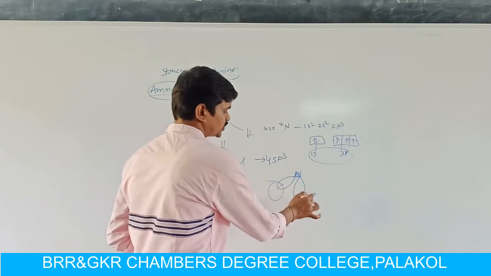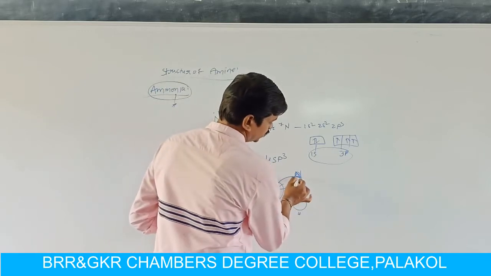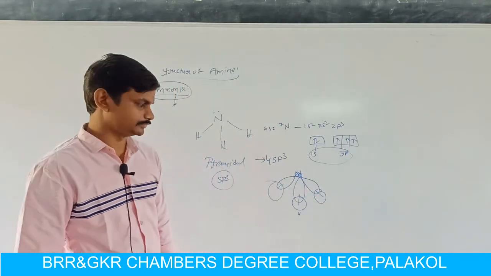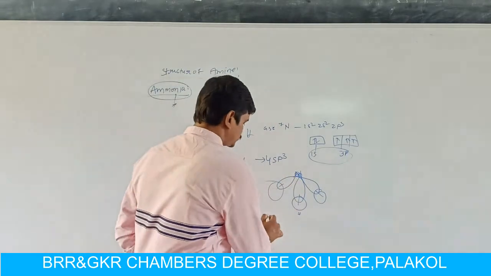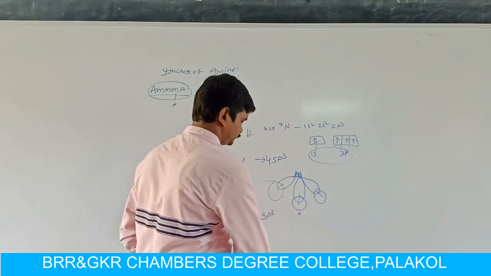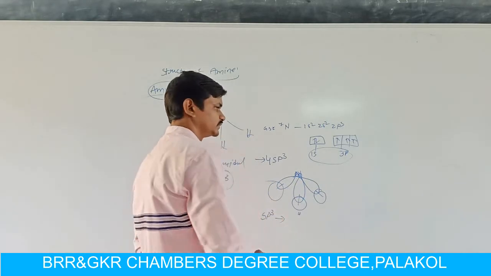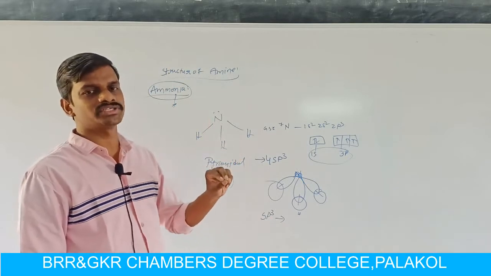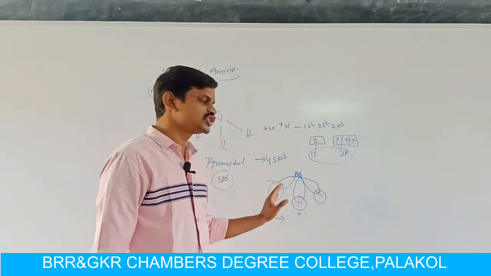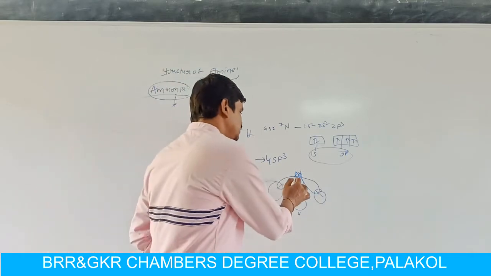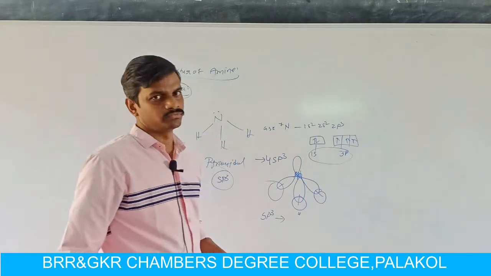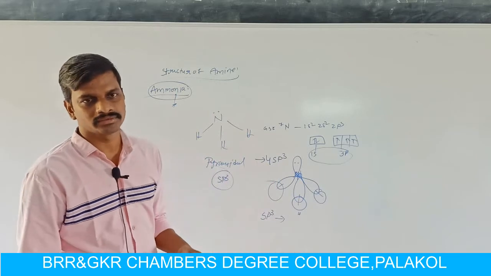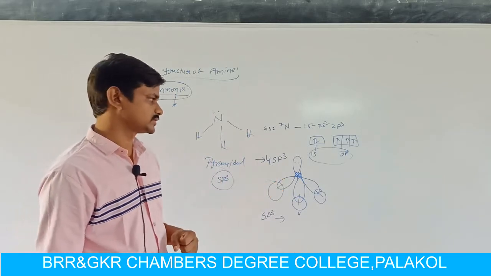Here you get a second N-H bond, and the third sp3 hybridized orbital of nitrogen overlaps with the third hydrogen atom. Here nitrogen is sp3 hybridized. The three sp3 hybridized orbitals are utilized for the formation of three N-H bonds. Now it has another sp3 hybrid orbital. The fourth sp3 hybridized orbital contains the unshared pair of electrons, or lone pair of electrons.